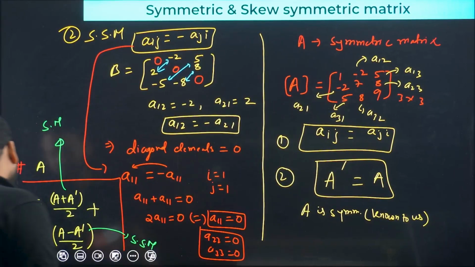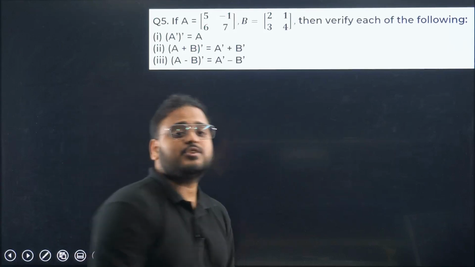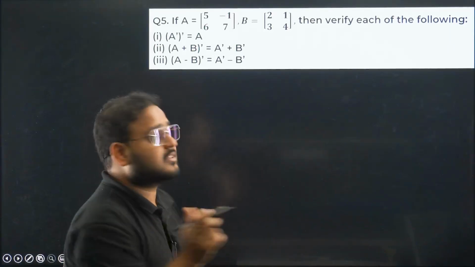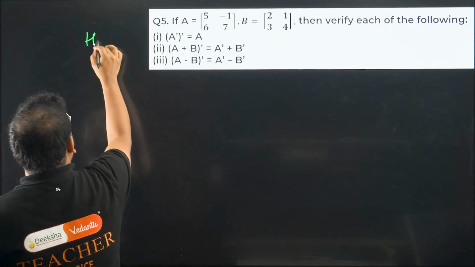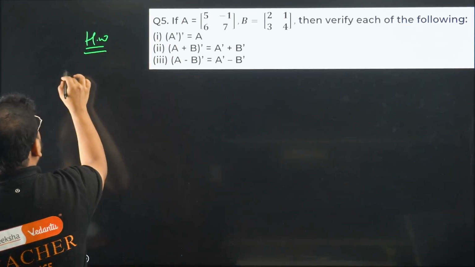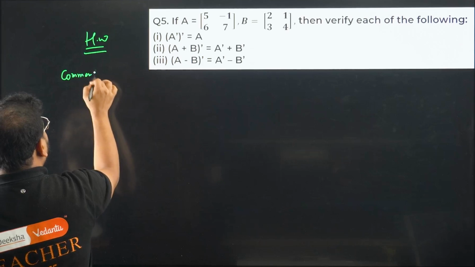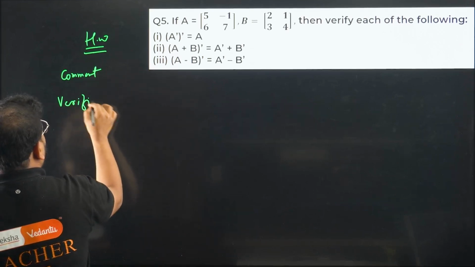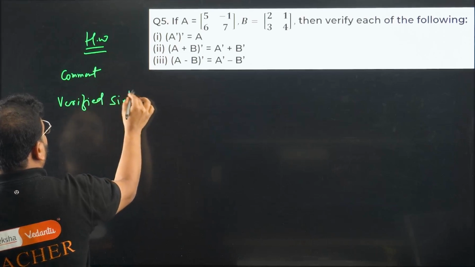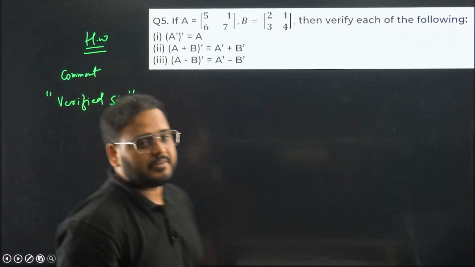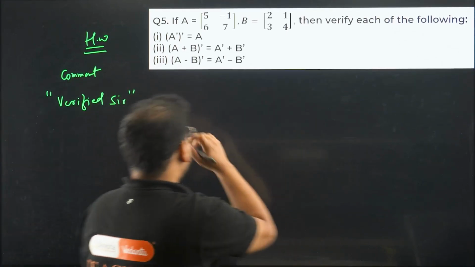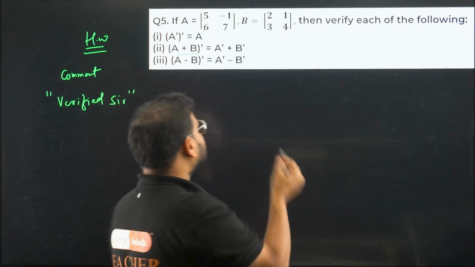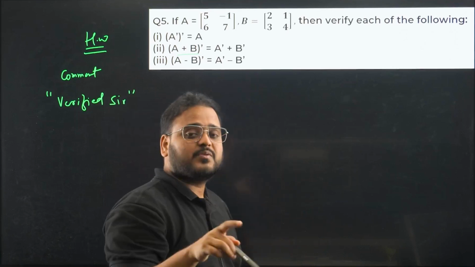Questions now. Question number 5. This is your homework question. I'm going to solve the first one, but you are supposed to verify the other ones. This is your homework, a simple one only. What is the comment then? The comment will be, okay, verified, sir. I'm going to trust you that you have actually verified it. So you have to add it, then take the transpose, and secondly, for the RHS side, transpose first, then you're going to add it later.